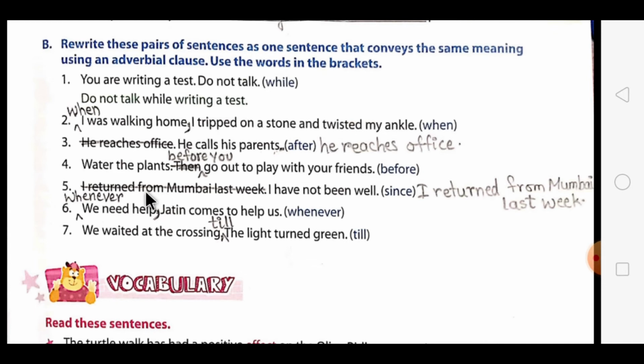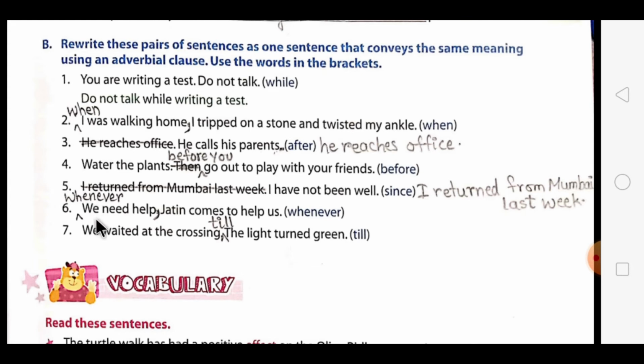Then the fifth one is I returned from Mumbai last week. I have not been well. You have to use the word since over here. So how will the sentence begin? I have not been well since I returned from Mumbai last week.